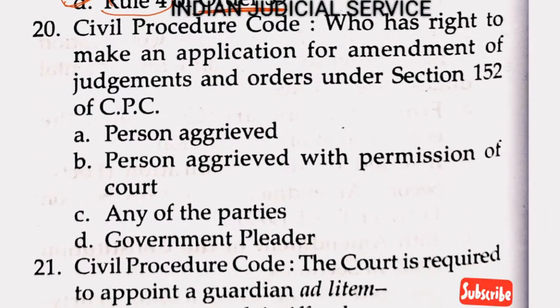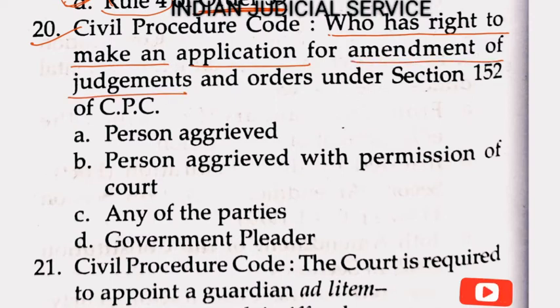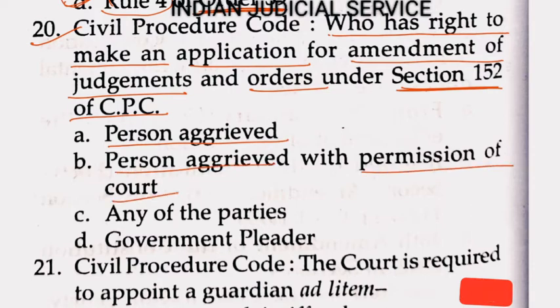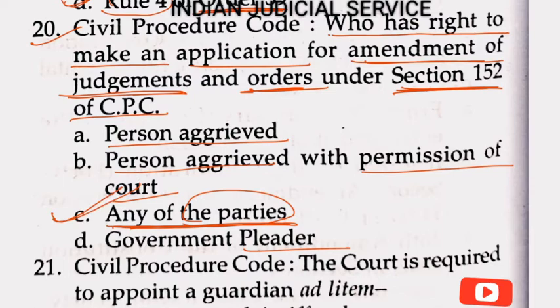Now question number 20. Civil Procedure Code, who has the right to make an application for amendment of judgments or orders under Section 152 of CPC? Option A here, a person aggrieved. Option B here, a person aggrieved with permission of the court. Option C here, any of the parties, and option D here, the government pleader. So the answer is option C, any of the parties. Who has the right to make an application for amendment of judgment and order under Section 152? Any of the parties to the suit. So the answer here is option C.